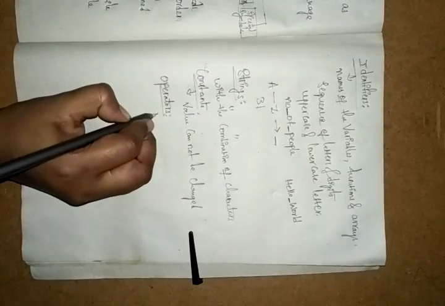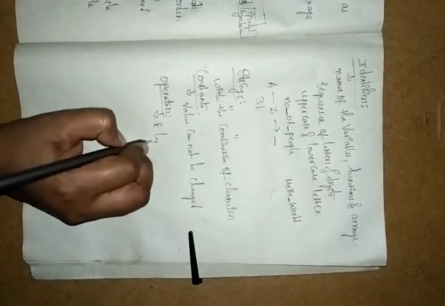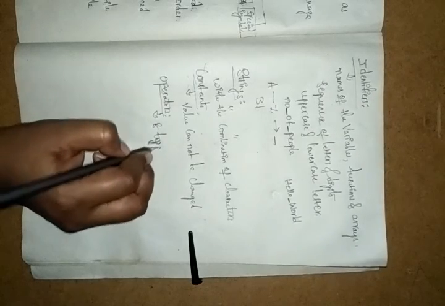Everything will be operators only. We have a total of 8 types of operators. We have separate topics for operators, and in those I will explain arithmetic, logical, comparison, relational, bitwise, special operators and so many more, in those classes.